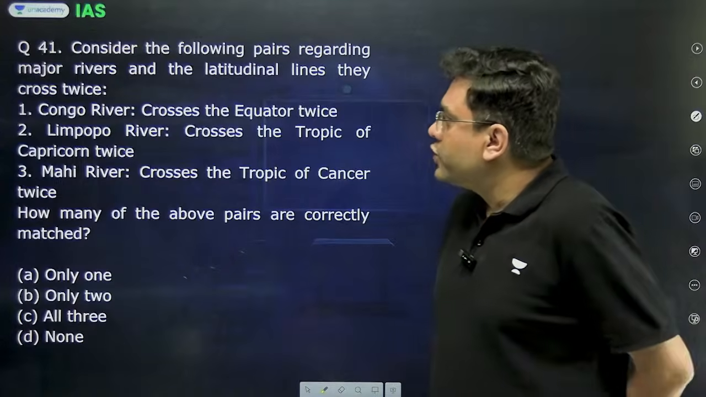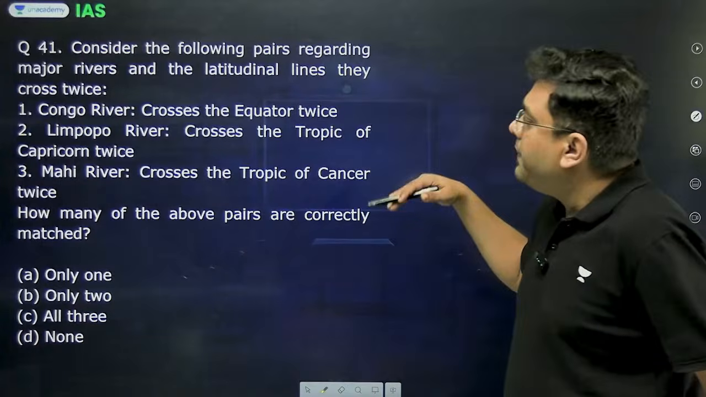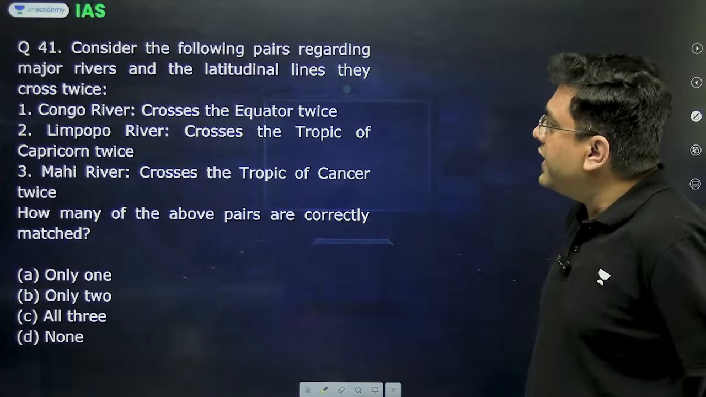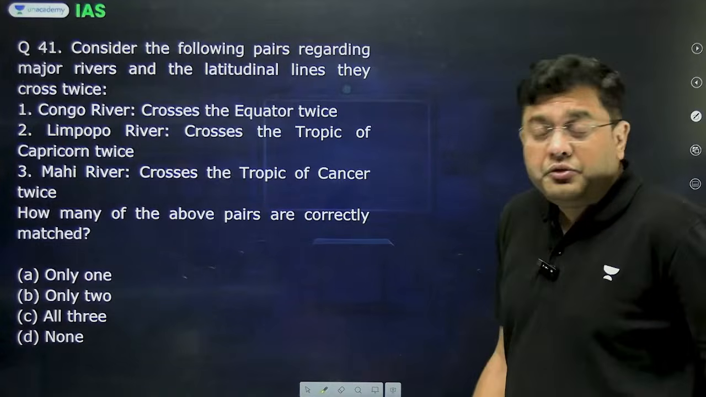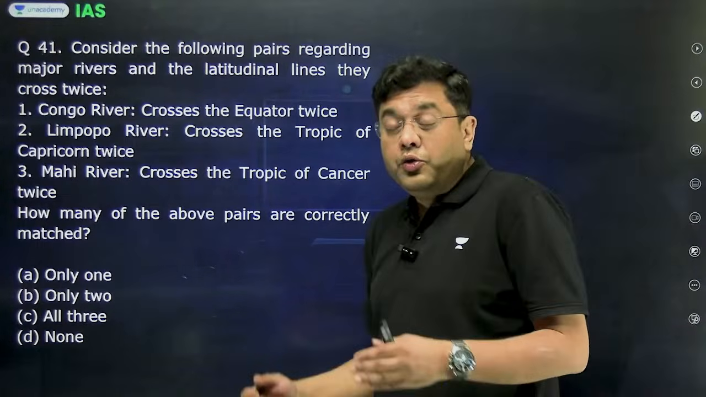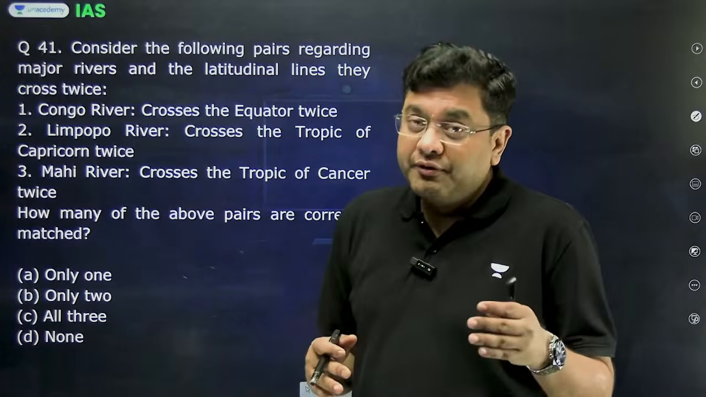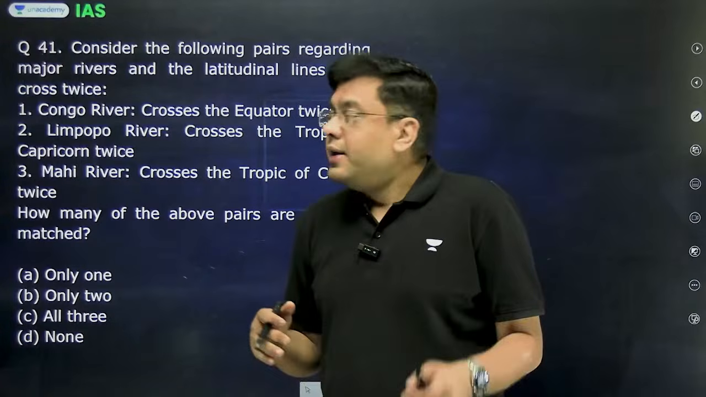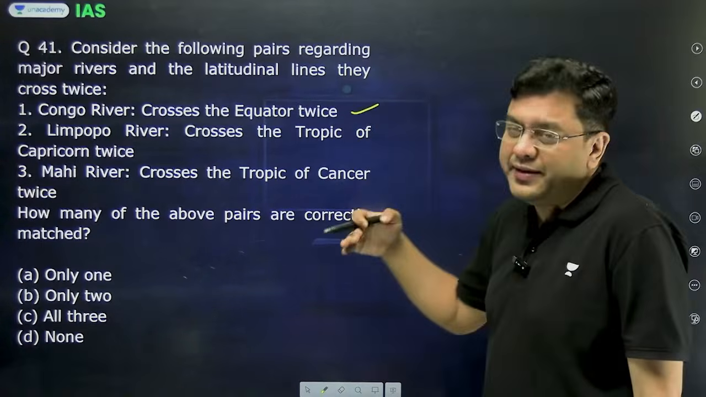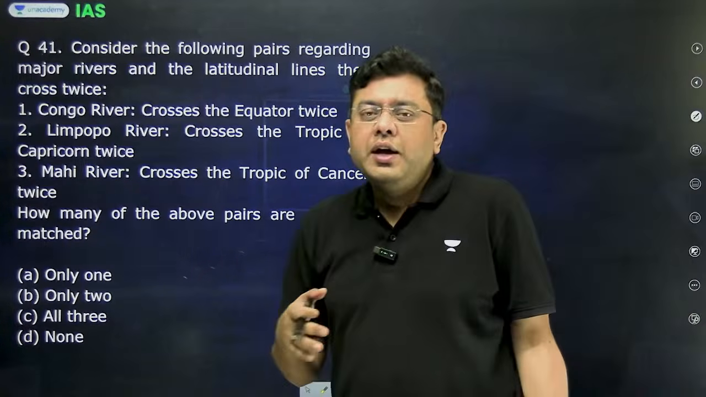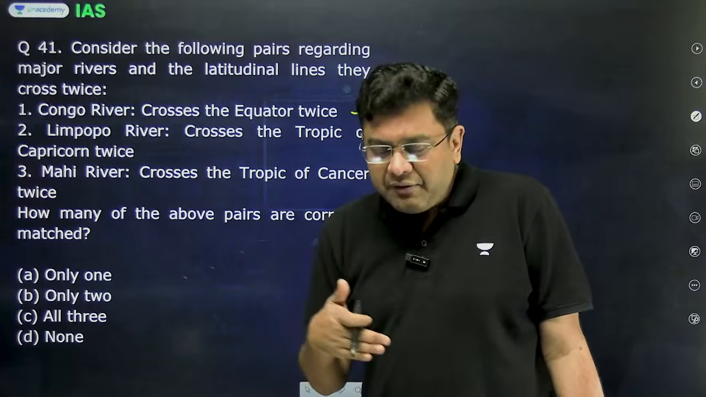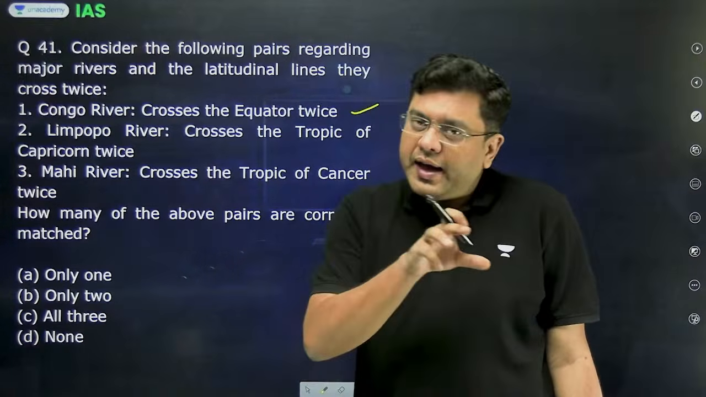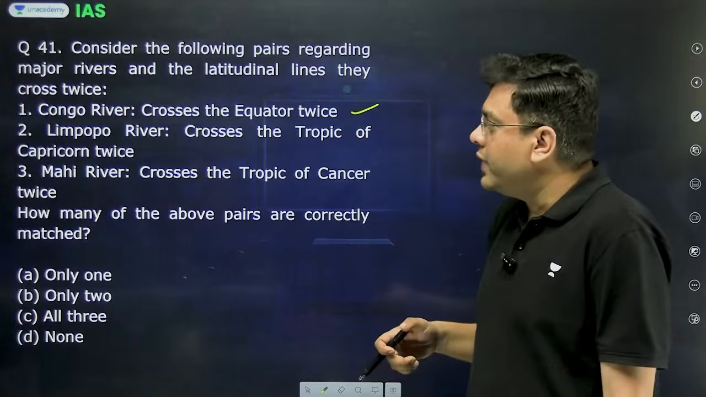Then moving on to the next question. Consider the following pairs regarding major rivers and latitudinal lines they cross twice. Congo River draining through Africa, now eventually draining into the western portion of Africa. Now it crosses the equator twice. So it basically moves through the region around DRC, and it ends up having a curvy path initially, and that is where it crosses the equator twice.